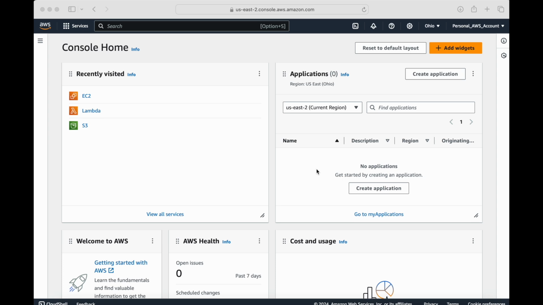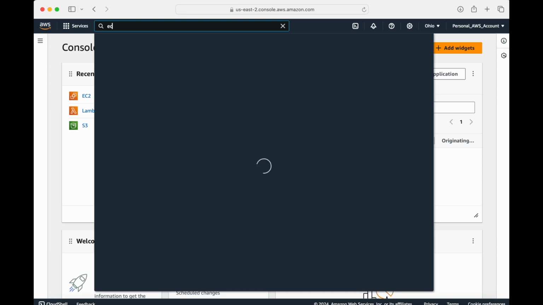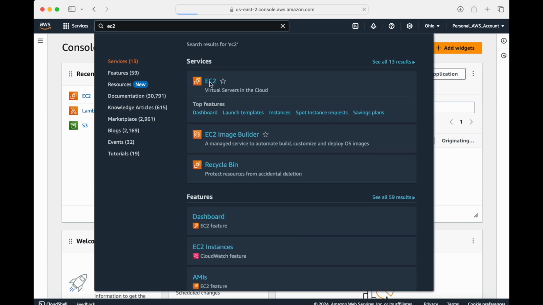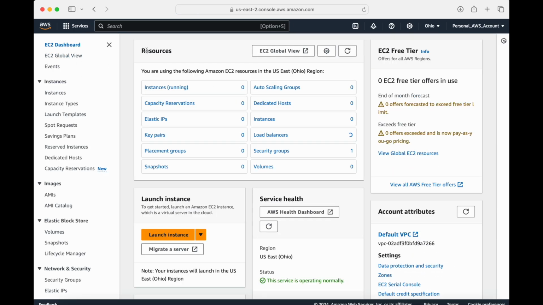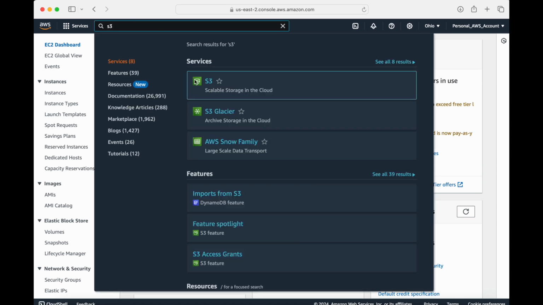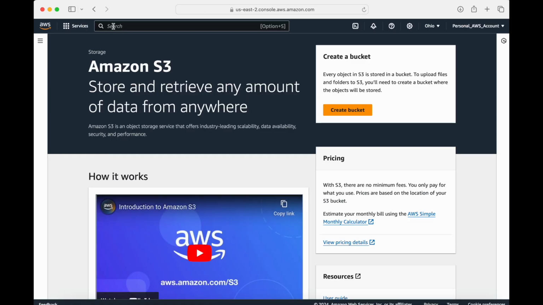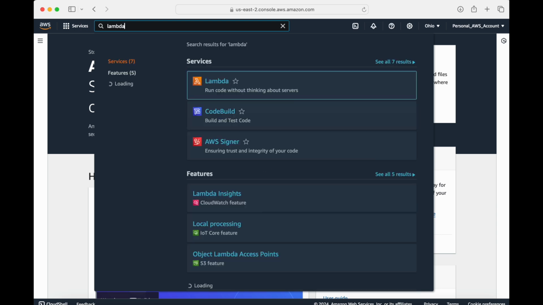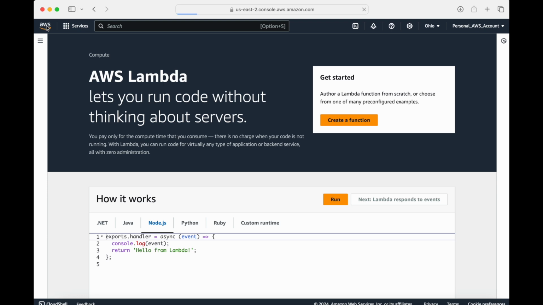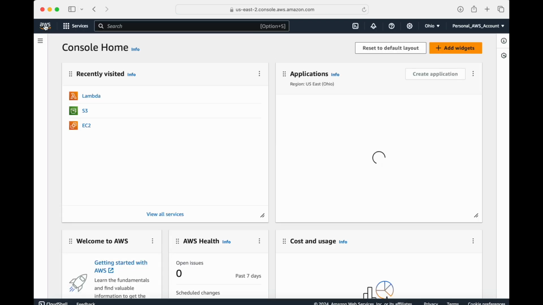Some of the key areas of this console include the search bar, which is here on the top, where you can quickly search for services like EC2, S3, and Lambda. So you can type EC2 and jump there directly. The search bar will still be there. You can switch to something else. You can type S3 and jump to S3, or if you want Lambda, you can search for Lambda and jump to Lambda. So this is the main search bar, and I can go back to the management console by pressing this AWS again.